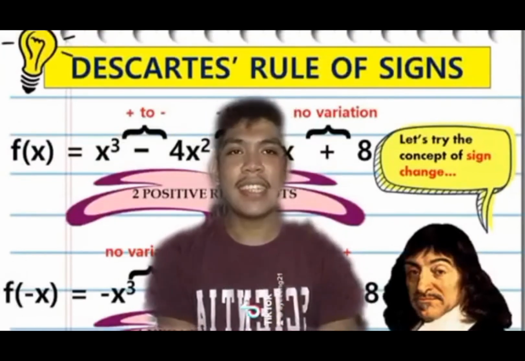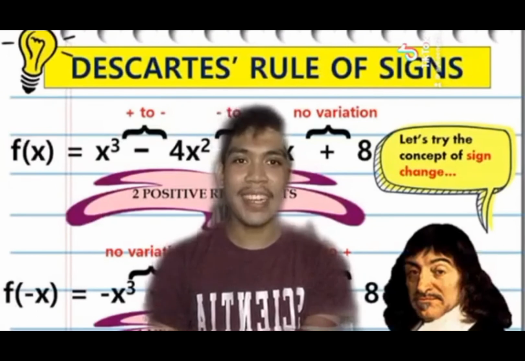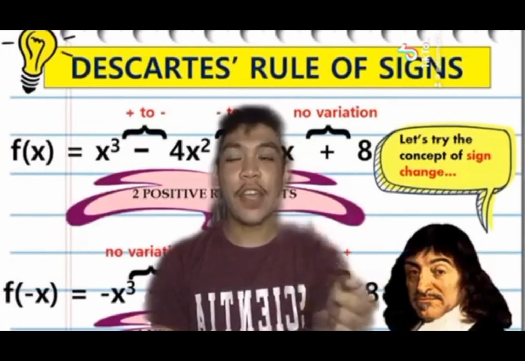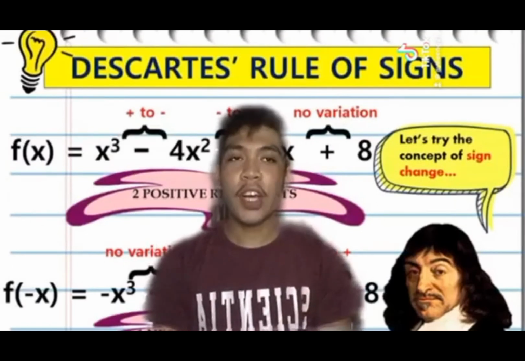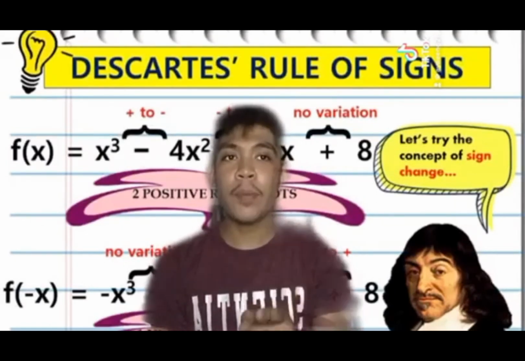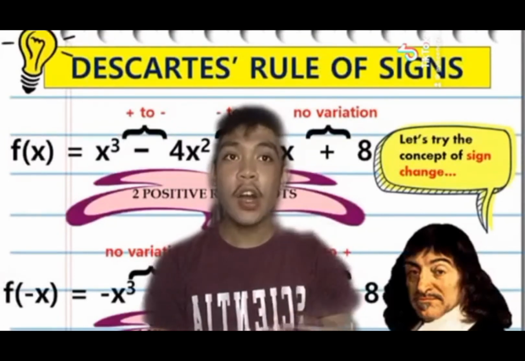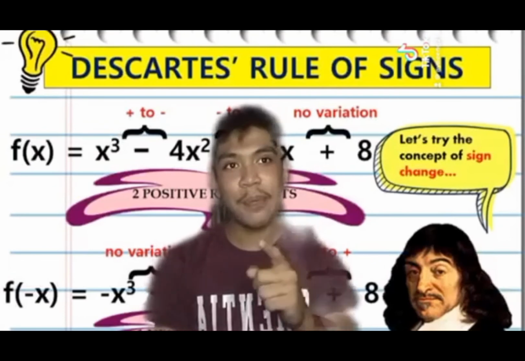Descartes' rule of signs does not give the solution of a polynomial equation, but it does give information on the number of positive and negative roots of the polynomial. It says that the number of positive roots of a polynomial p(x) is either the number of times the sign changes or an even integer less than that number.